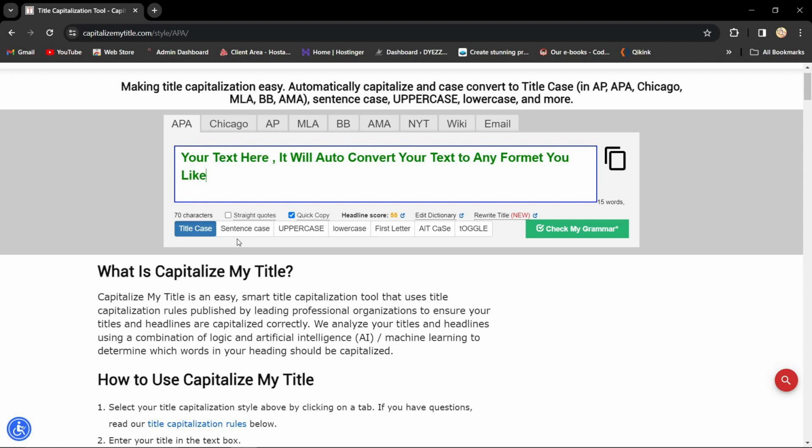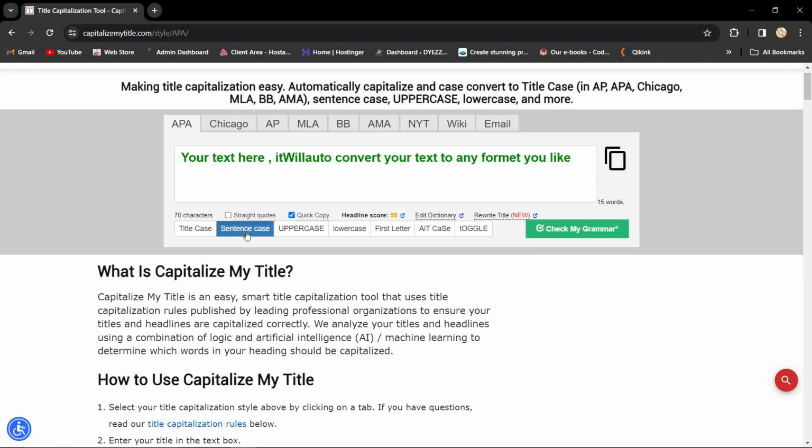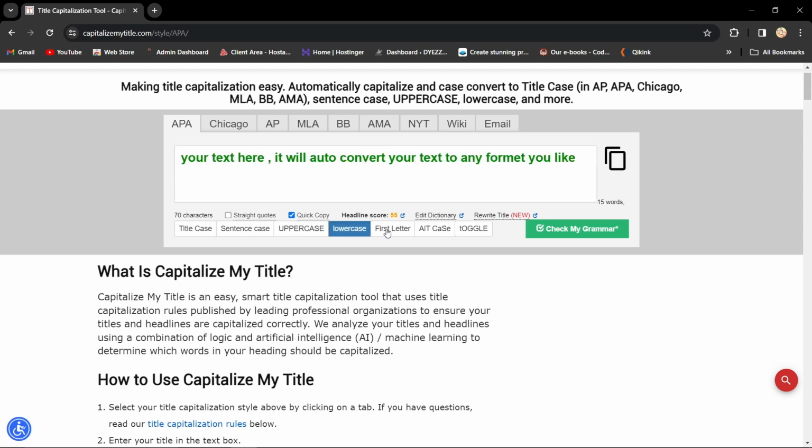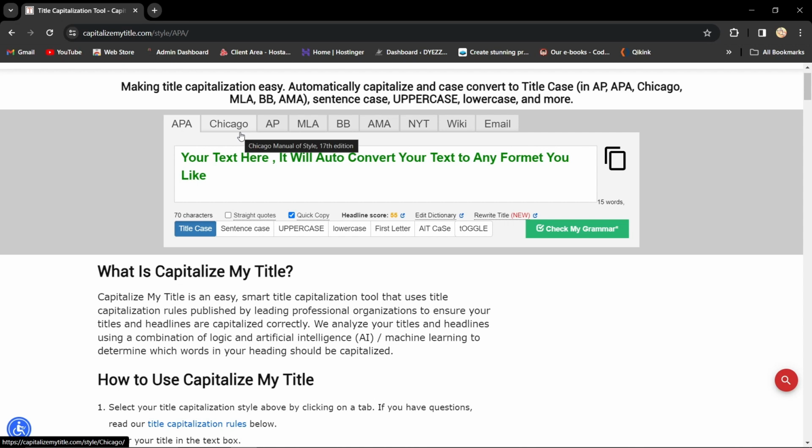For this example, at the bottom, you'll find handy buttons for specific case conversion options. For title case, it capitalizes words according to Style Guide's rules. For sentence case, it capitalizes the first word of each sentence. For uppercase, it converts your title to all uppercase, while lowercase converts your title to all lowercase. For first letter or proper case, it capitalizes the first letter of every word, while alt case capitalizes every other letter alternately. For toggle case, it changes the case of every letter in your string.